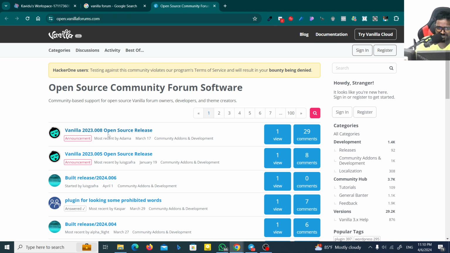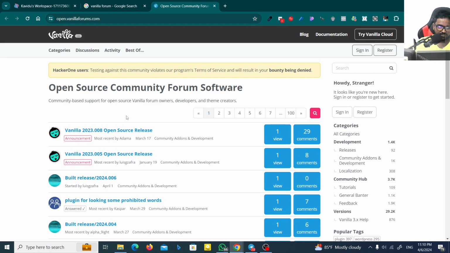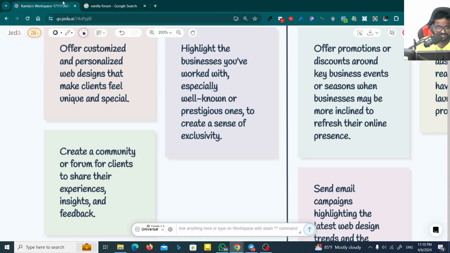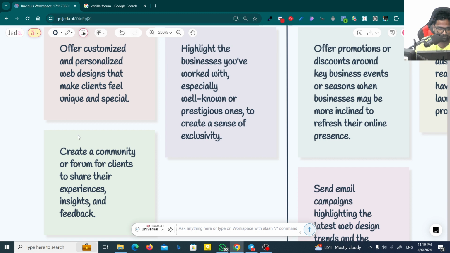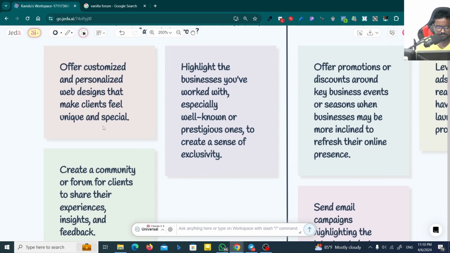And it means customers got very good trust with you. Especially if you can reply to them, saying maybe this is an issue, sorry for that, and like that, then it will build trust. Make sure that you got a forum for your business, maybe for your product or service. Okay, it's not a necessity for every business, but especially for digital services, definitely you need to have a forum. And also it says create a community or forum where clients share experiences, insights and feedback. Yeah, that's the point I mentioned.